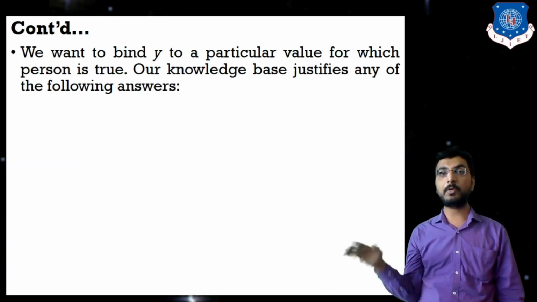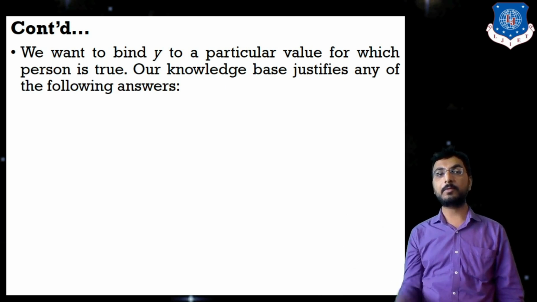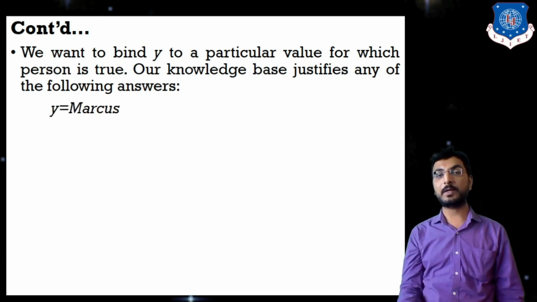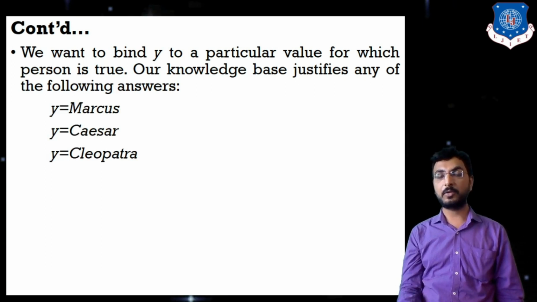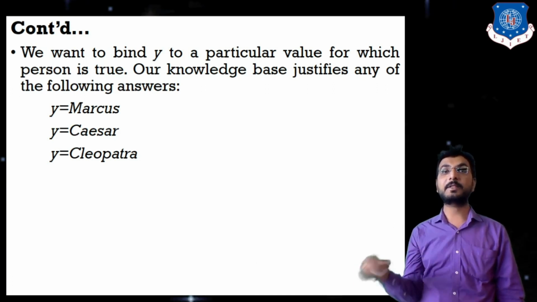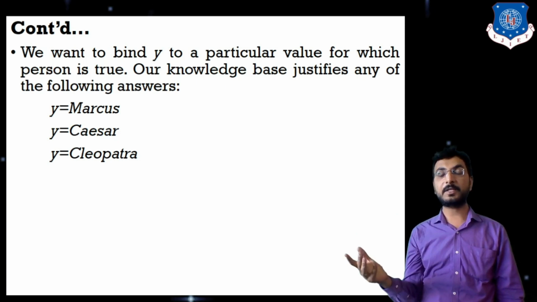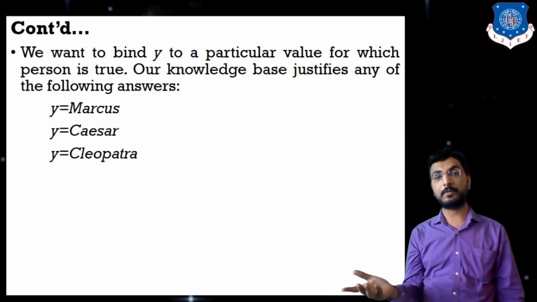If we want to bind y to a particular value for which person is true, our knowledge base justifies the following 3 answers: y equal to Marcus, y equal to Caesar, and y equal to Cleopatra. Because according to that inferential statement, for all x, man of x implies person of x, we have one more predicate satisfied for both Marcus and Caesar.